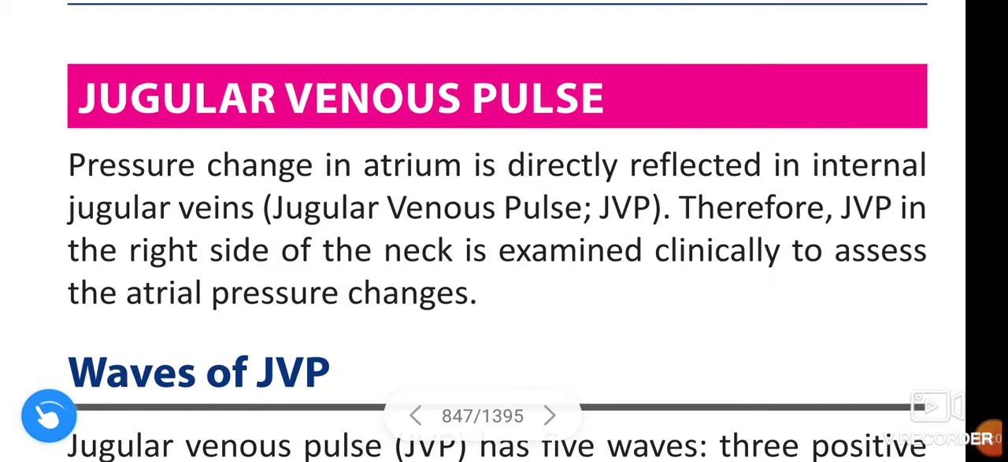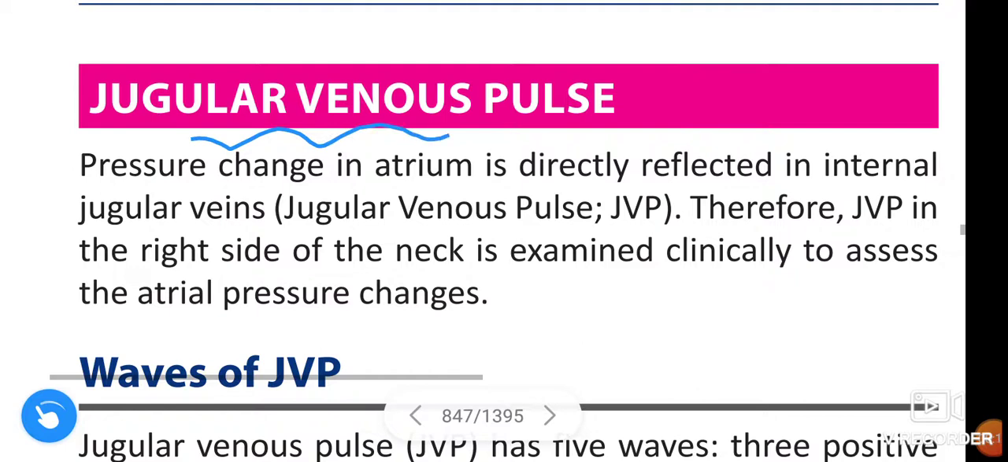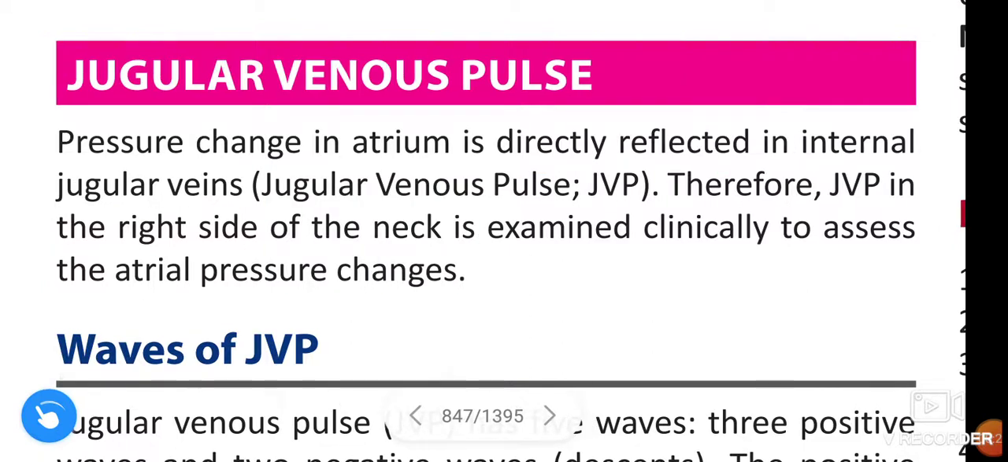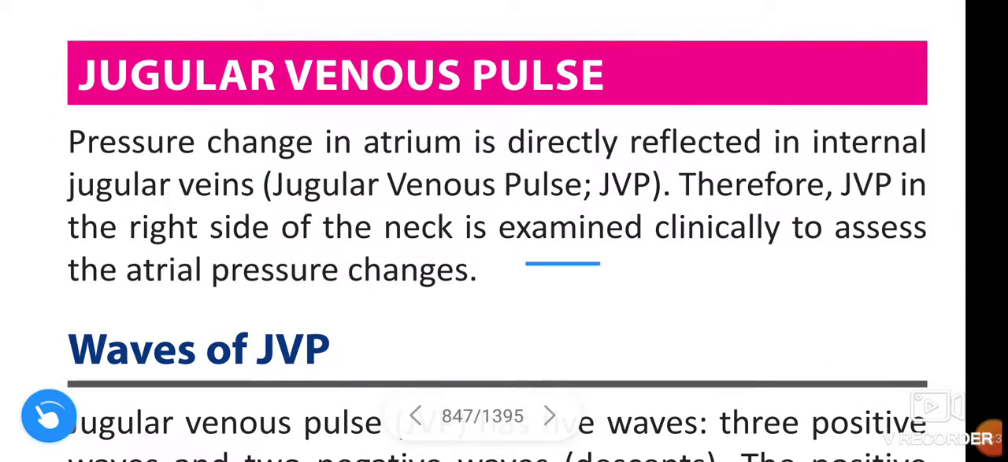In this video we are going to learn about jugular venous pulse. The pressure change in the atrium is directly reflected in the internal jugular veins. We call this the jugular venous pulse, JVP. Therefore, the jugular venous pulse in the right side of the neck is examined clinically to assess the atrial pulse